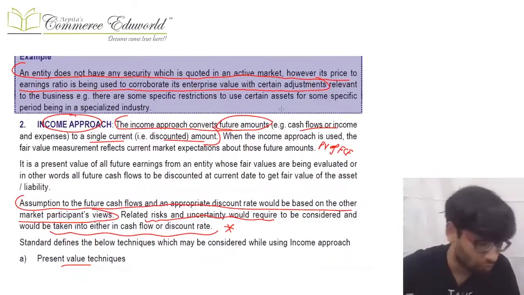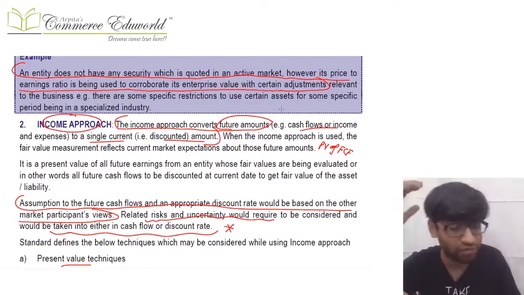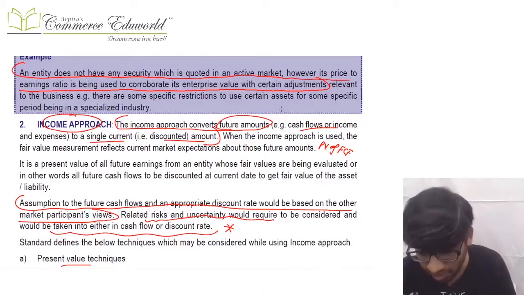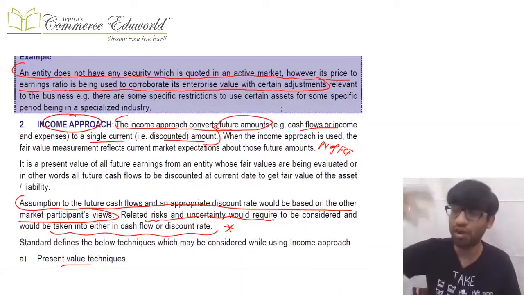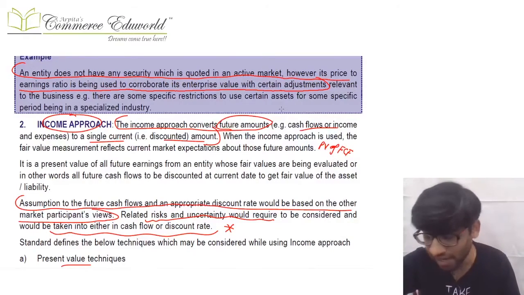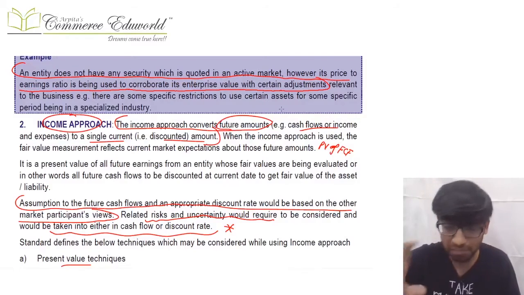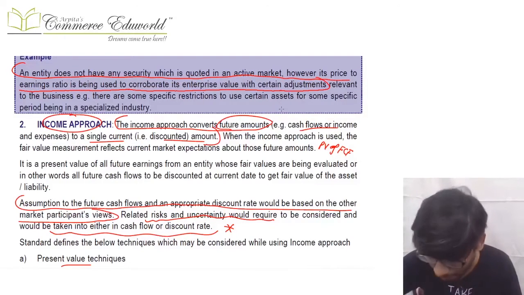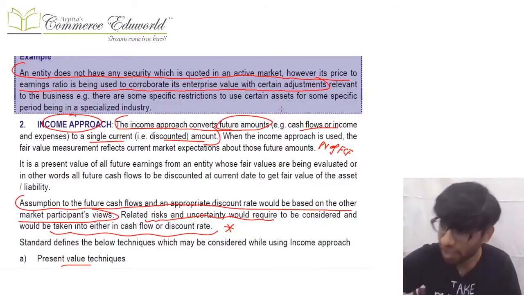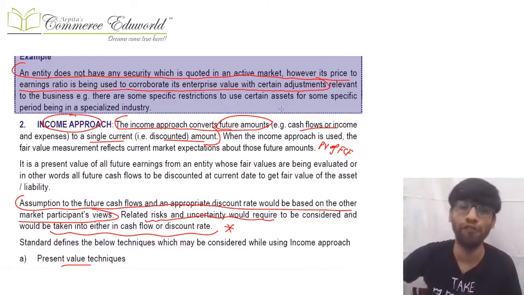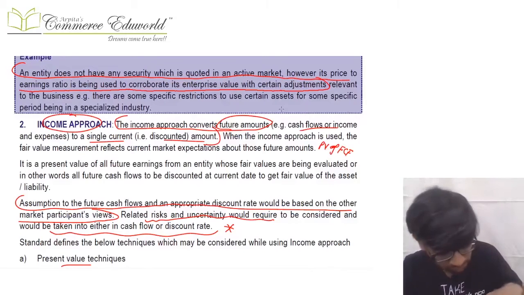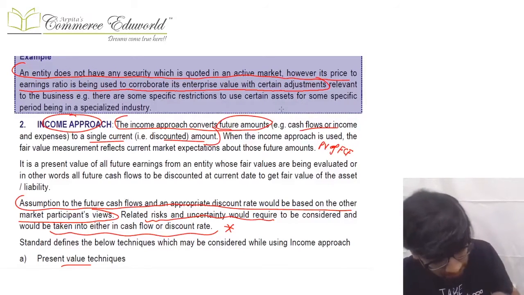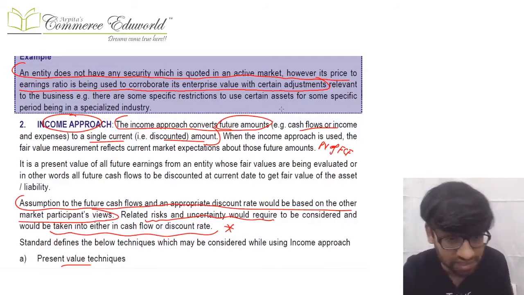Next comes the income approach. In the income approach, what do you do? If you want to calculate the fair value of an asset, liability, etc., as per the income approach, you try to project or estimate the future cash flows. You discount those future cash flows by a particular rate, and you get the present value of future cash flows. That present value is a single amount which is representative of all future cash flows. So in the income approach, future cash flows are taken, DCF is applied, and a single PV is calculated.